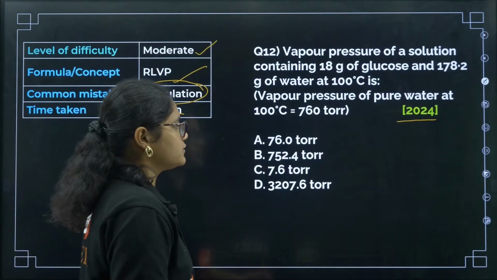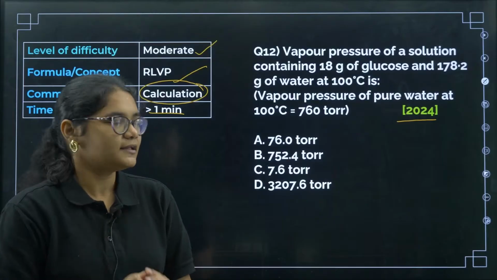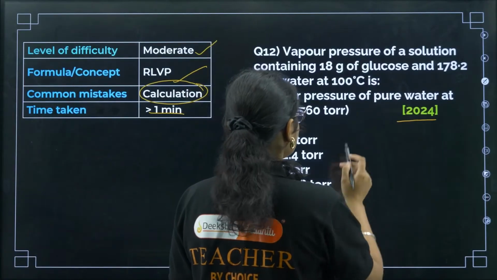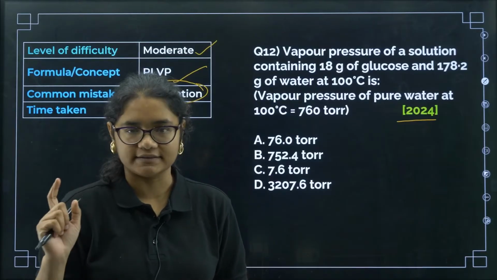Now how to solve this question? I'll tell you a trick how you can solve this question within 10 seconds. Okay, so now you see, first of all, when you add a solute to a solvent, the vapor pressure decreases, right?